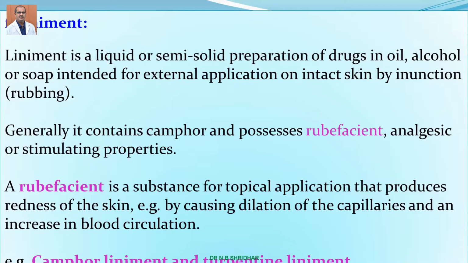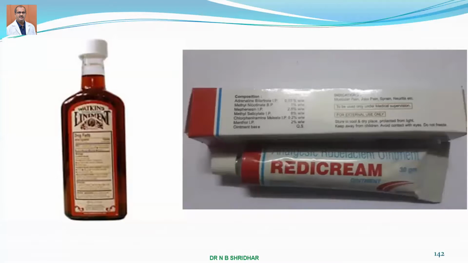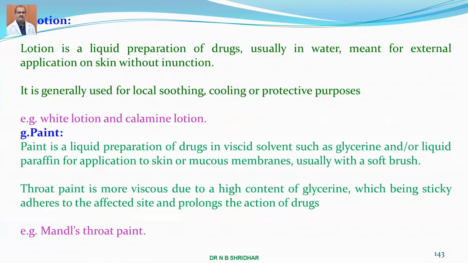Whenever there is redness of the skin, more and more blood will flow to that area, and capillary dilatation will occur with an increase in blood circulation, so that the inflammation or the pain gets reduced. So these are all rubefacients. They are all creams containing these analgesic rubefacients.